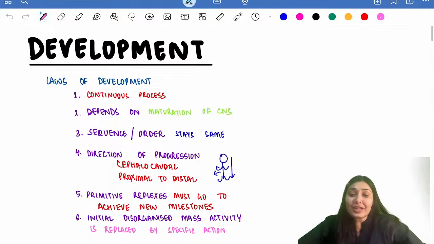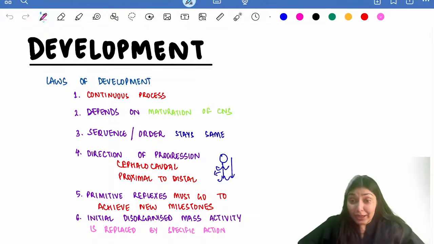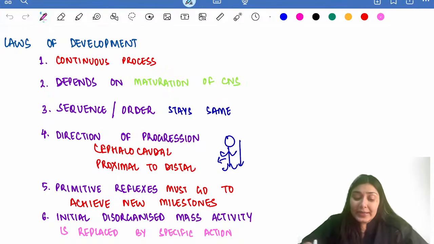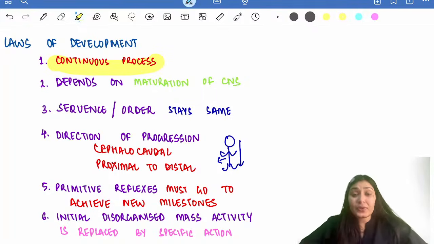While we were discussing growth, we discussed that there are certain laws of growth, right? Everything in nature has some laws. We discussed that growth of every individual is unique, growth of different tissues in an individual is unique. We discussed the Scammon curves, and also the direction of progression of growth, that was cephalocaudal and distal to proximal. Here in development also we have certain laws. The first law says that development is a continuous process. That means it is an ongoing process. You are developing still now, right? We all are maturing day by day.